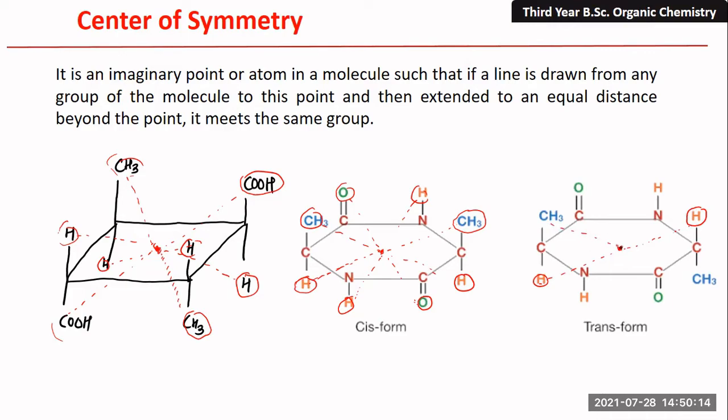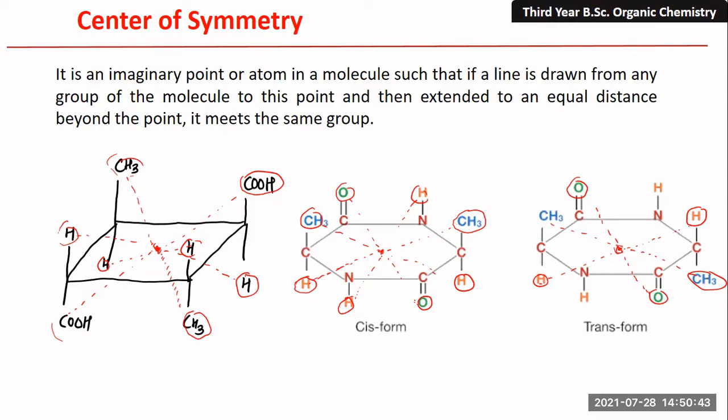Similarly, from this group, extend it at equal distance, you will get the same group, center of symmetry. Similarly, for this carbonyl oxygen, if you draw a line to this imaginary point and extend at the same distance, you will get the carbonyl oxygen. That means this whole molecule possesses center of symmetry at every point.